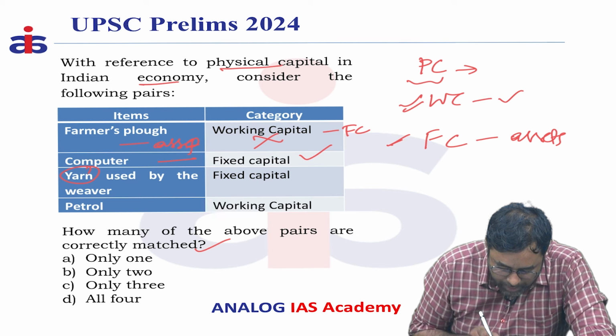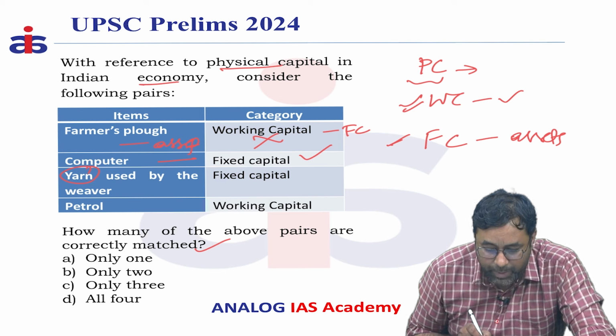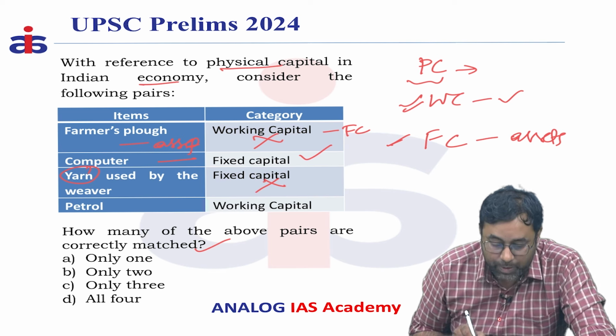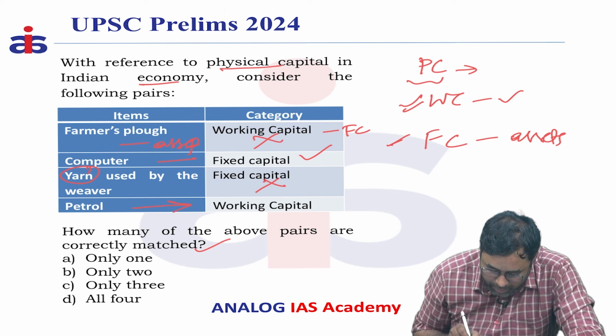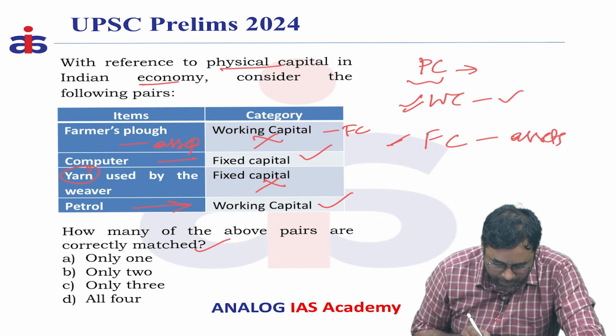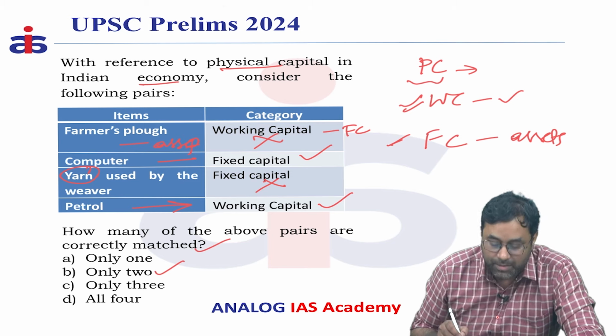And yarn used by the weaver, this is a raw material, which is considered to be part of working capital. Any type of raw material is considered to be part of supplies for the company, so that's why this is considered part of working capital. On the whole, two statements or two pairs are correct. Option B is the correct answer.